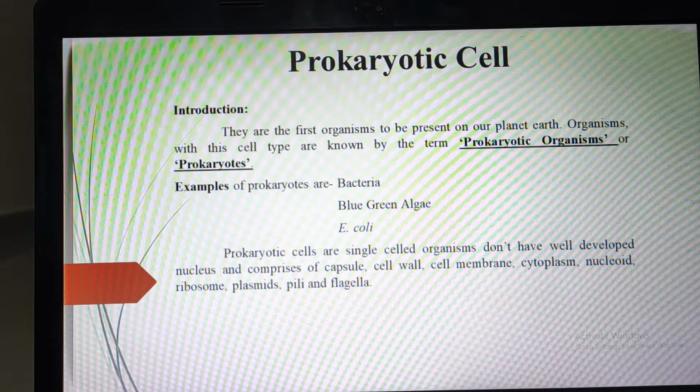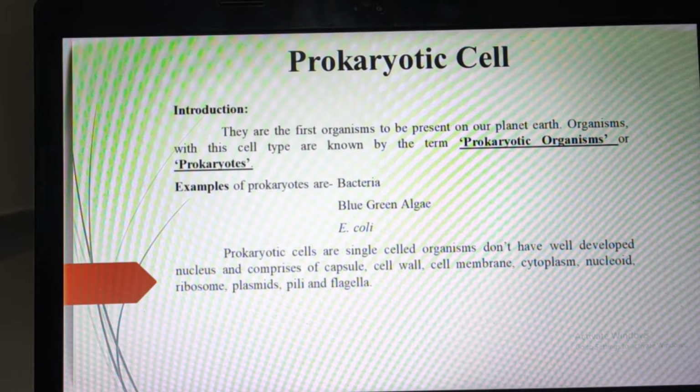But for prokaryotic cells, there is one method called Gram staining, and on the basis of Gram staining, these prokaryotic cells can be identified or observed.